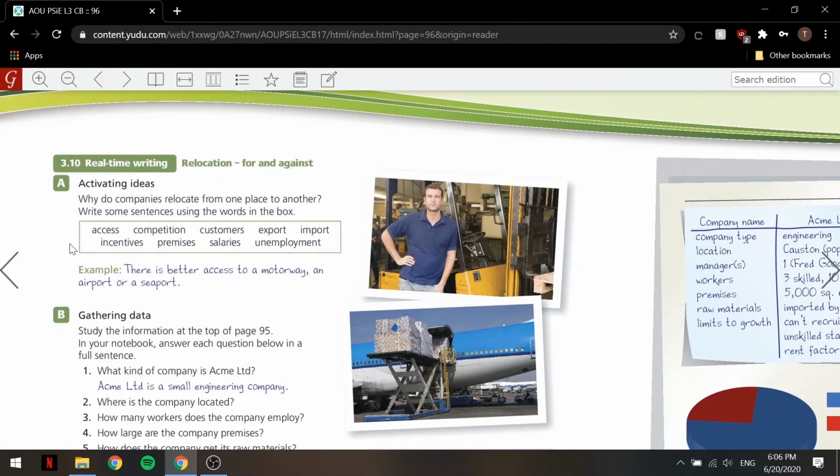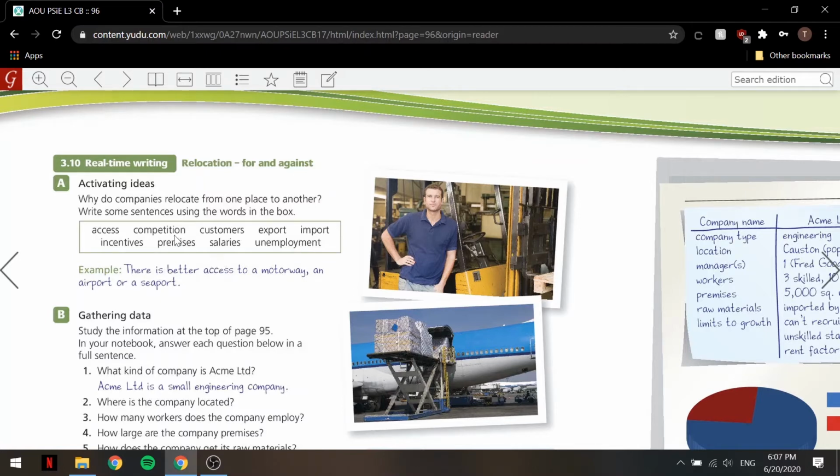In the second part of this writing section, we have activating ideas. Why do companies relocate from one place to another? So write some sentences using the words in the box. Okay, so we want to talk about the general idea of why companies relocate from one place to another using these words. So we have access, competition, customers, export, import, incentives, premises, salaries, and unemployment. Okay, so here we have an example. There is better access to a motorway, an airport, or a seaport. Okay, so he used the word access, as you can see.